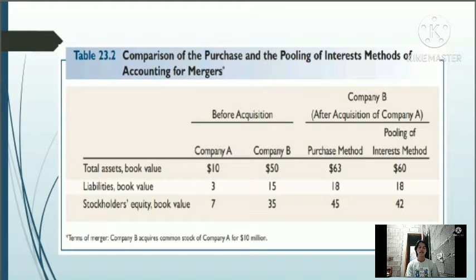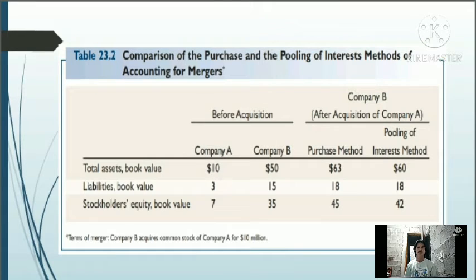So let's look at an example wherein Company B acquires Company A's outstanding common stock for $10 million. The book value of the acquired shares is $7 million. We'll see the results of this merger according to both the purchase and pooling of interests methods. First, in the pooling of interests method, the two balance sheets are combined, and the 3 million difference between the purchase price and the book value of Company A stock is not considered.